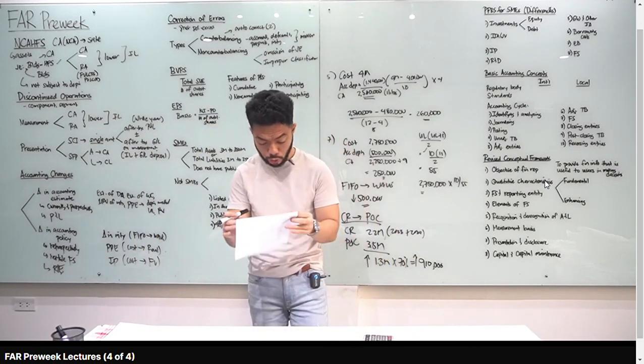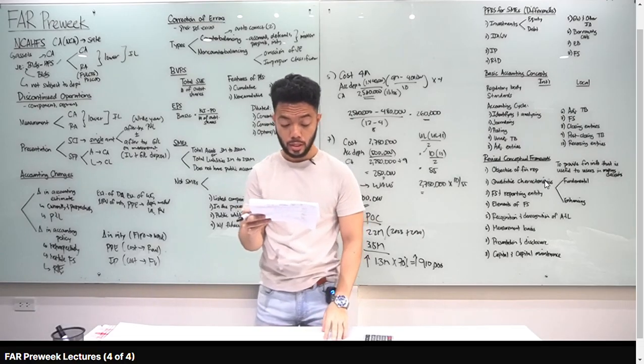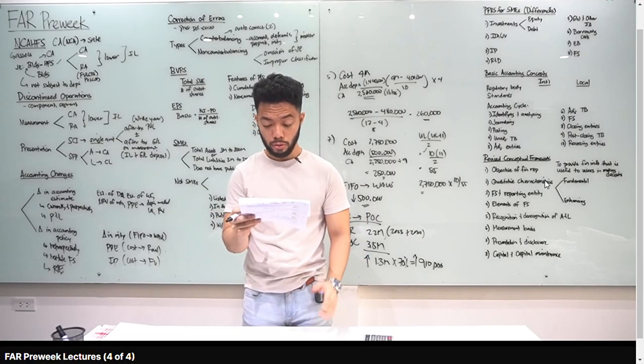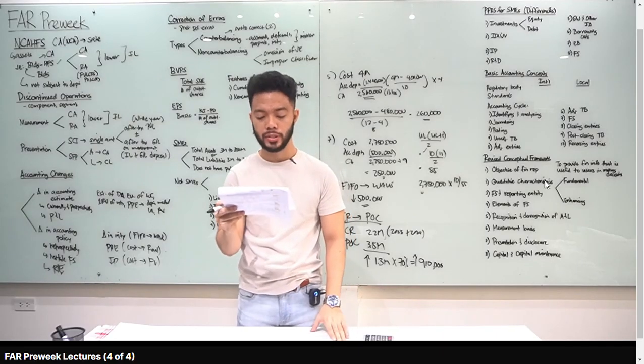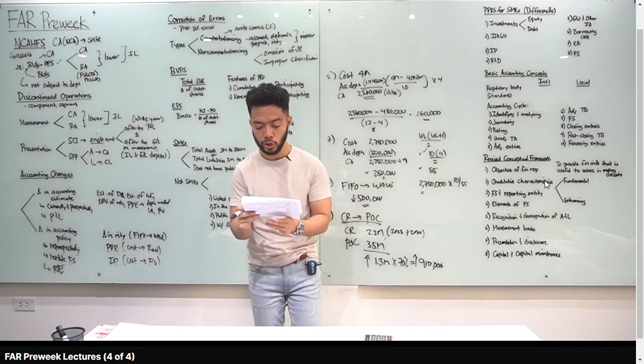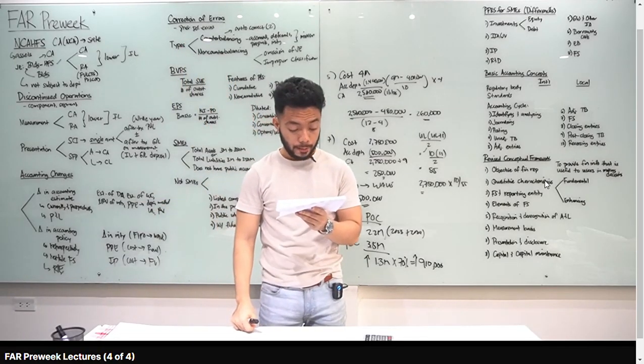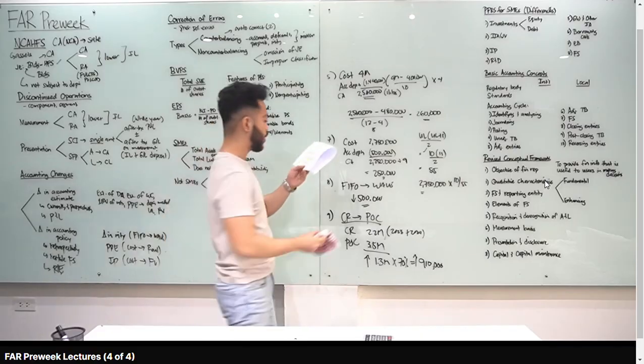Number 1, which of the following situations should an entity report a prior period adjustment? A, B, and C are all changes in estimate. The answer is D, the prior period adjustment: the correction of a mathematical error in the calculation of prior year's depreciation. What we discussed is a prior period error. That's D for number 1.